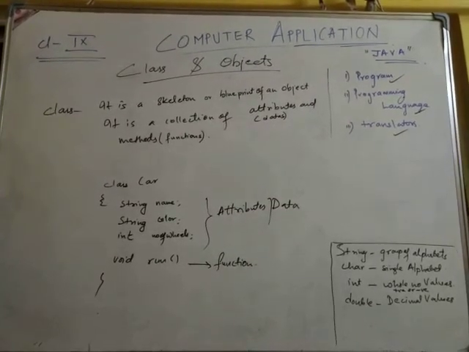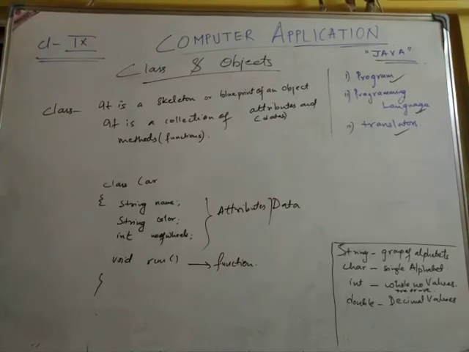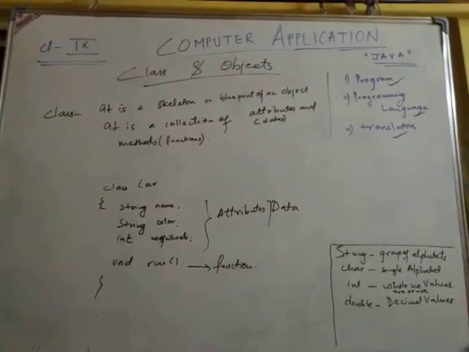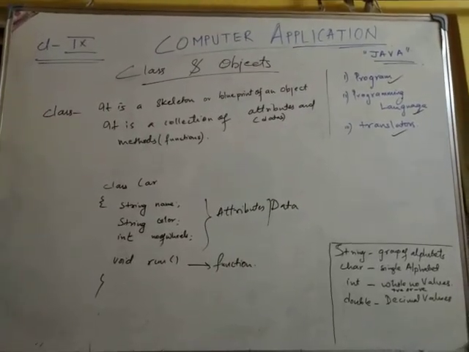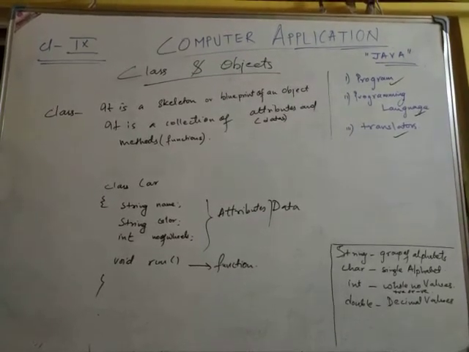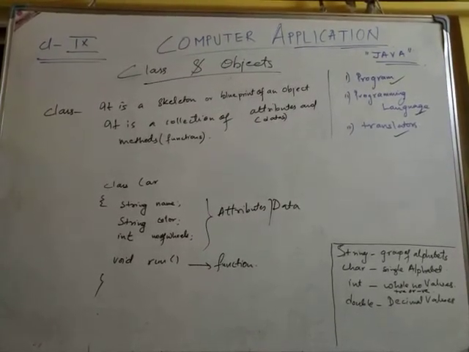Now we'll see the definition of object. Now about class, some questions come, I'll give you directly in the notes. Class means what? A class is also called an object factory.